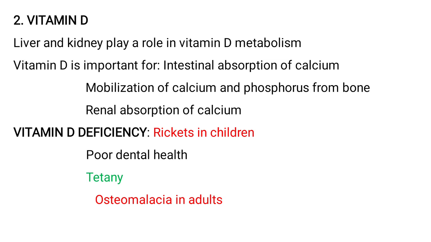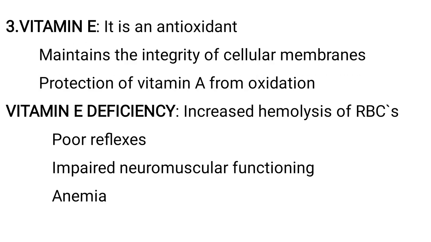So vitamin D deficiency causes rickets in children, osteomalacia in adults. This question most of the times is repeated, and sometimes the question can be asked, tetany is caused by the deficiency of... So vitamin D deficiency causes even tetany as well as poor dental health.